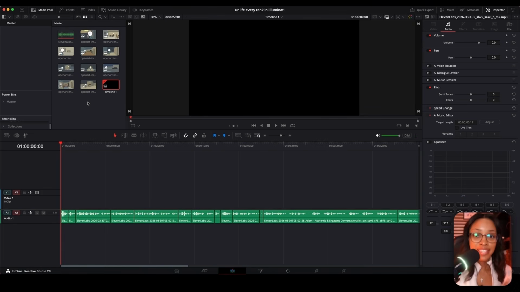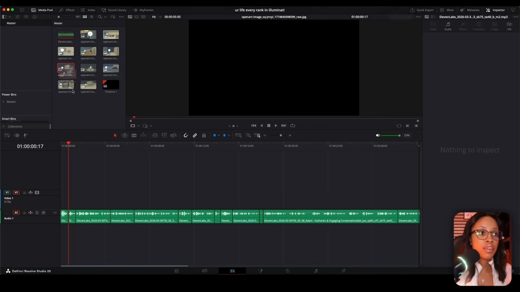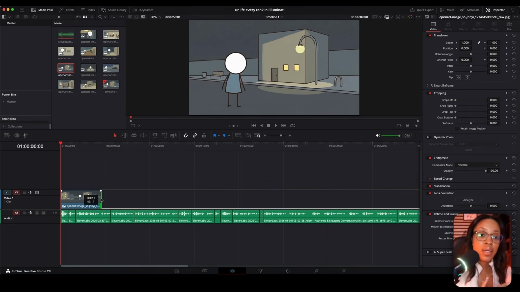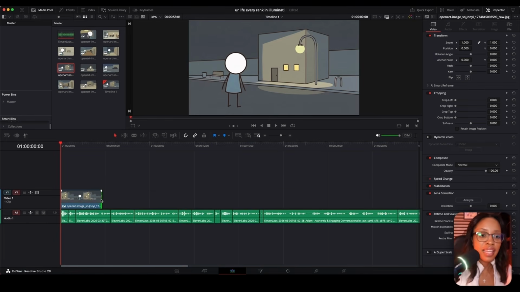Once you've adjusted your voiceover, from here, all you need to do is drag and drop your visuals and extend them for the length of the timeline. All you need to do is grab your first visual, for example this one, add it into your timeline, and then play the voiceover. Using the end of your clip, you're going to adjust it to last the length that it lasts within the voiceover. So I'm going to hit play.